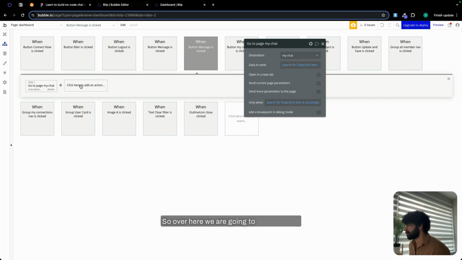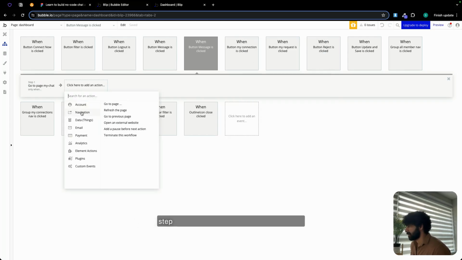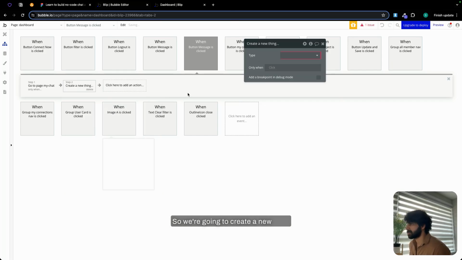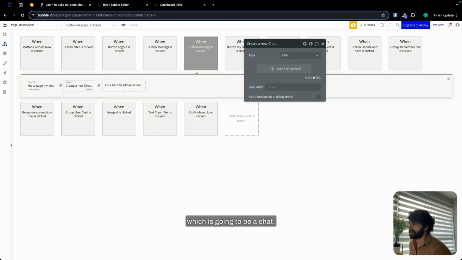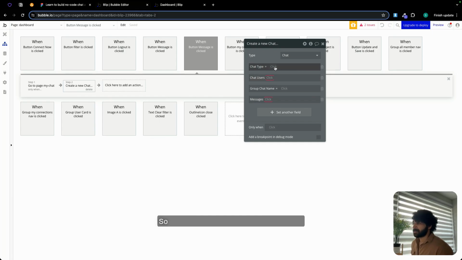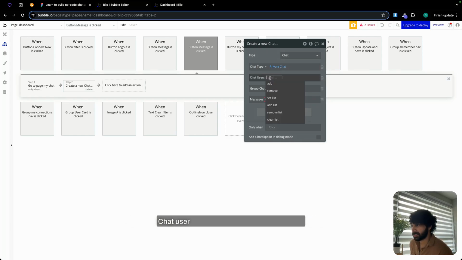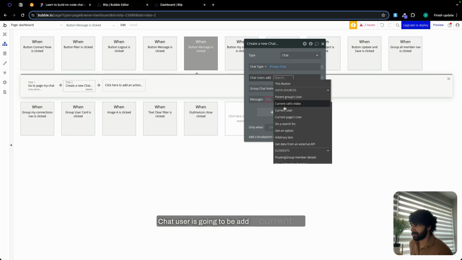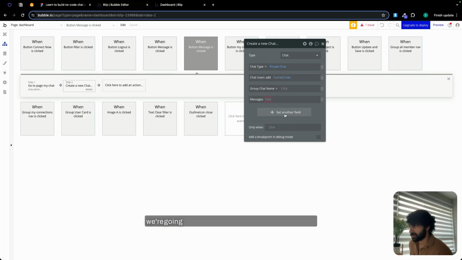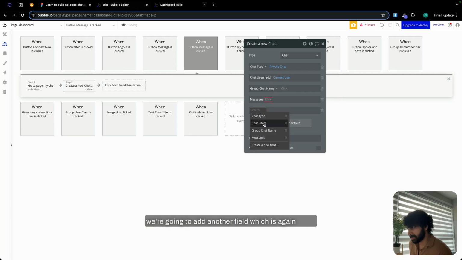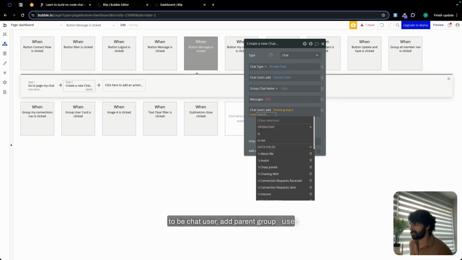Over here we are going to add a second step, which is going to be creating a new chat if I don't have a chat with that user. So we're going to create a new thing, which is going to be a chat. Let's add all the fields. The chat type is going to be private, so let's make this a private chat. Chat user is going to be add current user. And we're going to add another field, which is again going to be chat user, add parent group user.